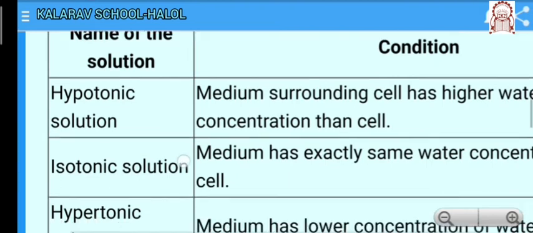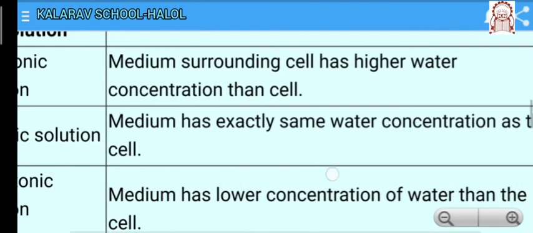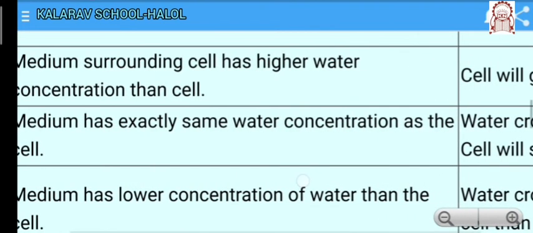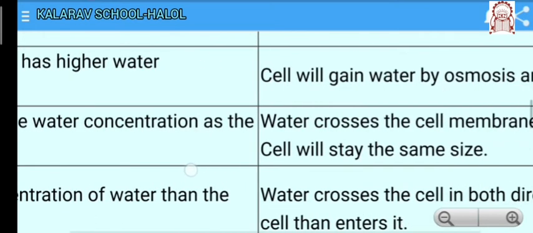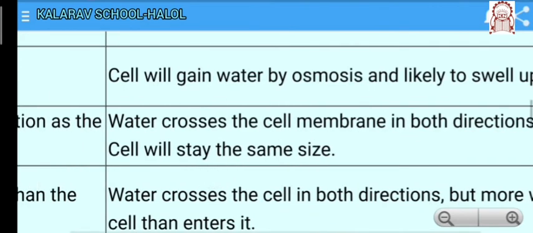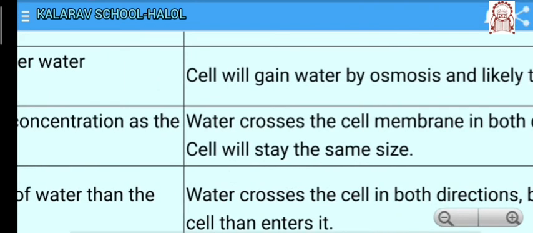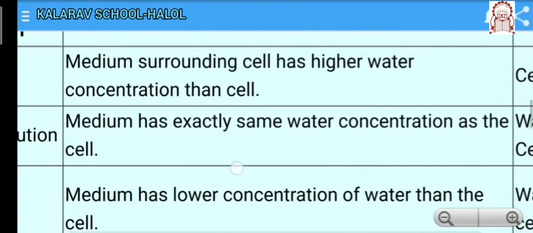Next is isotonic solution. Iso means same: the medium has exactly the same water concentration as the cell. What does it mean? Water crosses the cell membrane in both directions. So, the cell will stay the same. No overall movement of water molecules takes place.